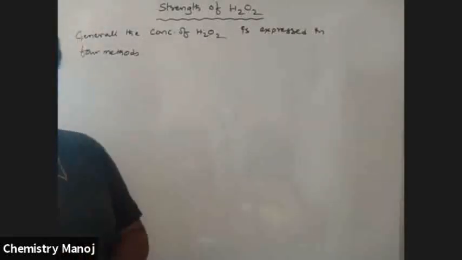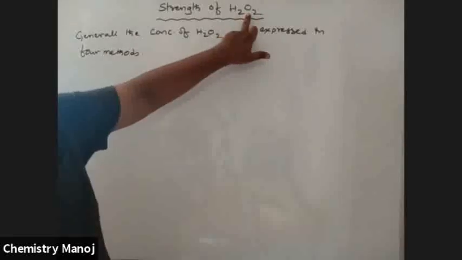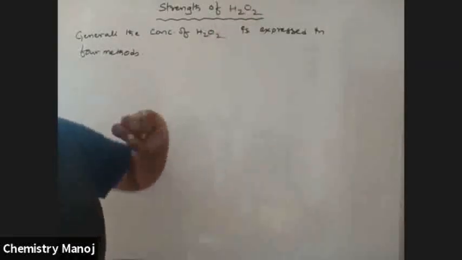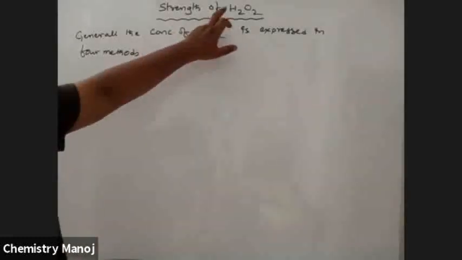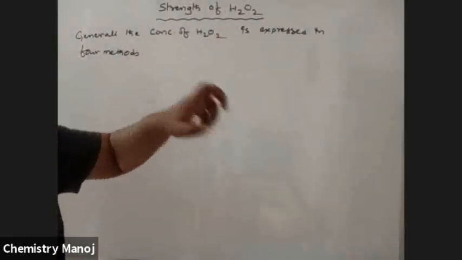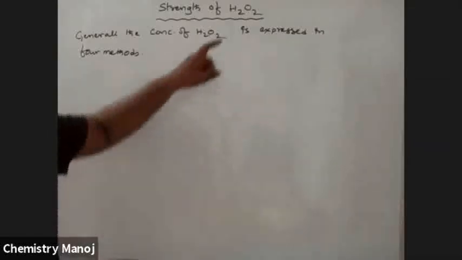These methods are only applicable for the H2O2 concept. So how to express the concentration of H2O2? It is expressed in terms of 4 methods.